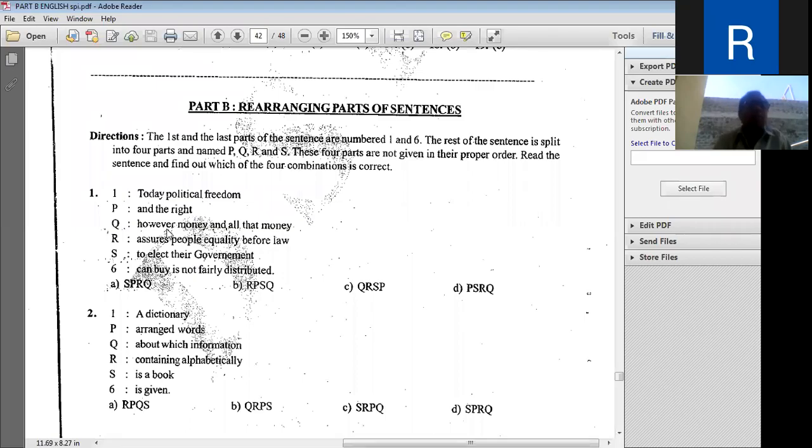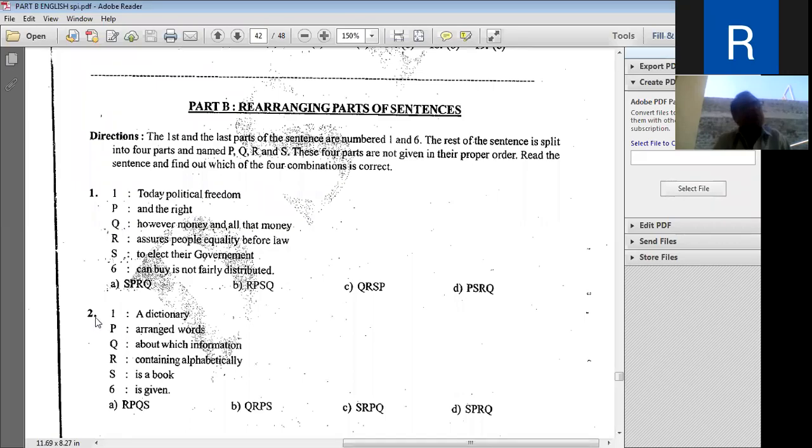However, money and all that money can buy is not fairly distributed. So the money is not fairly distributed. So this is RPSQ. The second one is correct.